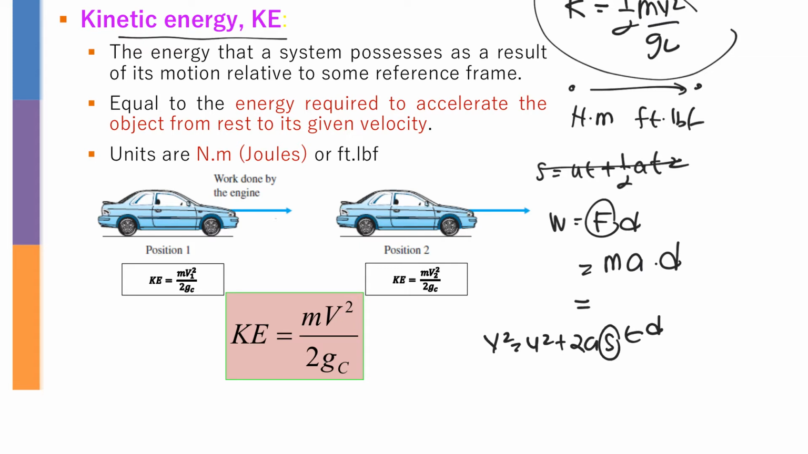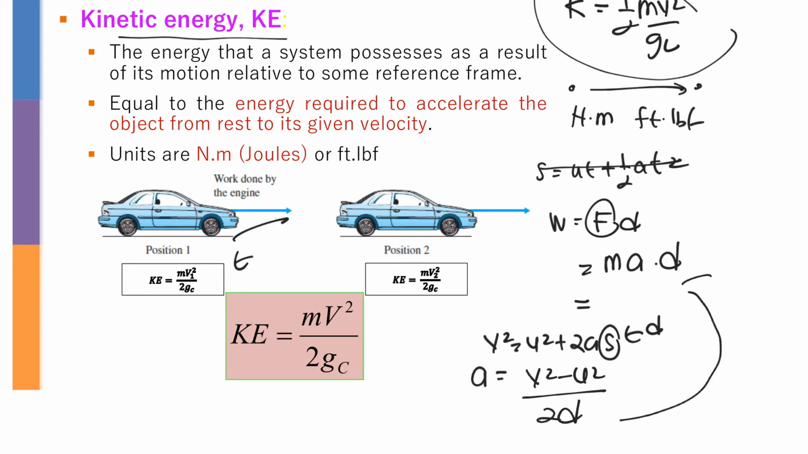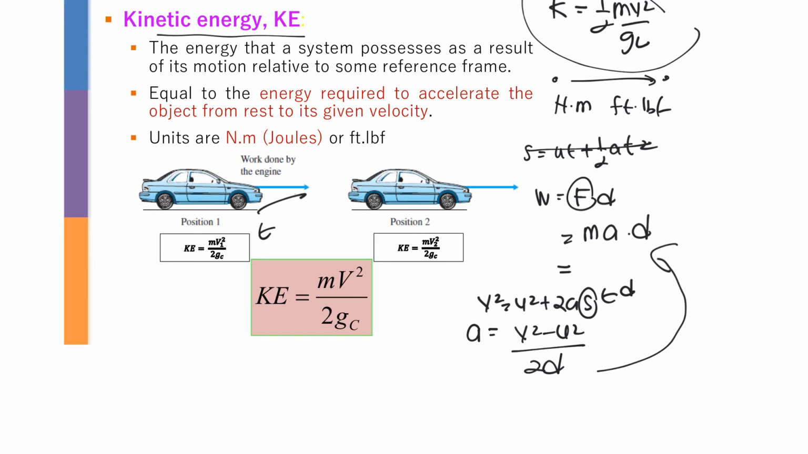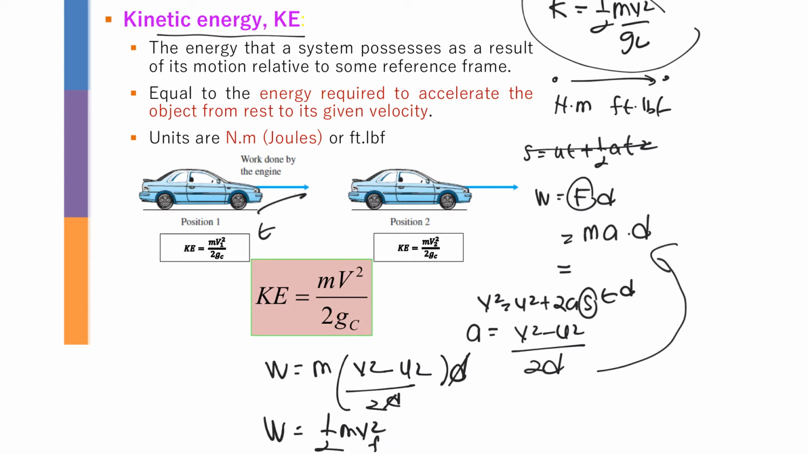Okay, so basically what happened is this is your reference. The initial is going to be your reference and the final is going to be the final position. So you put a as your subject, and you are going to get v squared minus u squared over 2d. Then you just put it into this formula, so you are going to get work done equals m times (v squared minus u squared) over 2d, multiplied by the d. And that's the reason you get the formula for half m v squared final minus half m v squared initial.